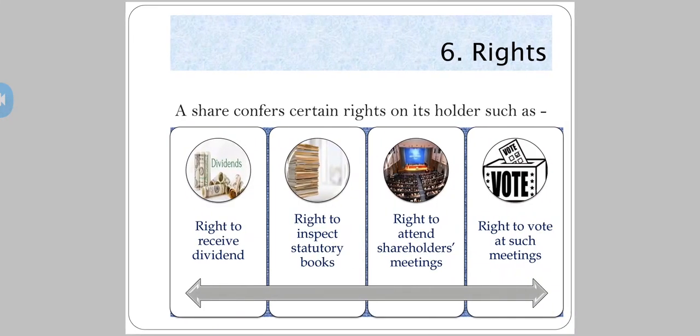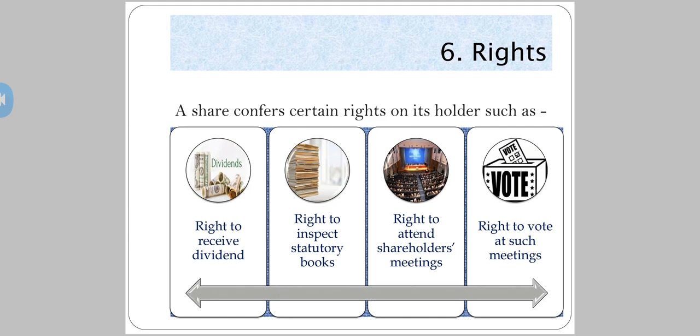Now you have rights. A share confers certain rights on its holder, such as the right to receive dividend, the right to inspect statutory books, the right to attend shareholders meetings, and the right to vote at such meetings. Now see here, what do you mean by rights? A share confers certain rights on its holders, such as the right to receive dividend.